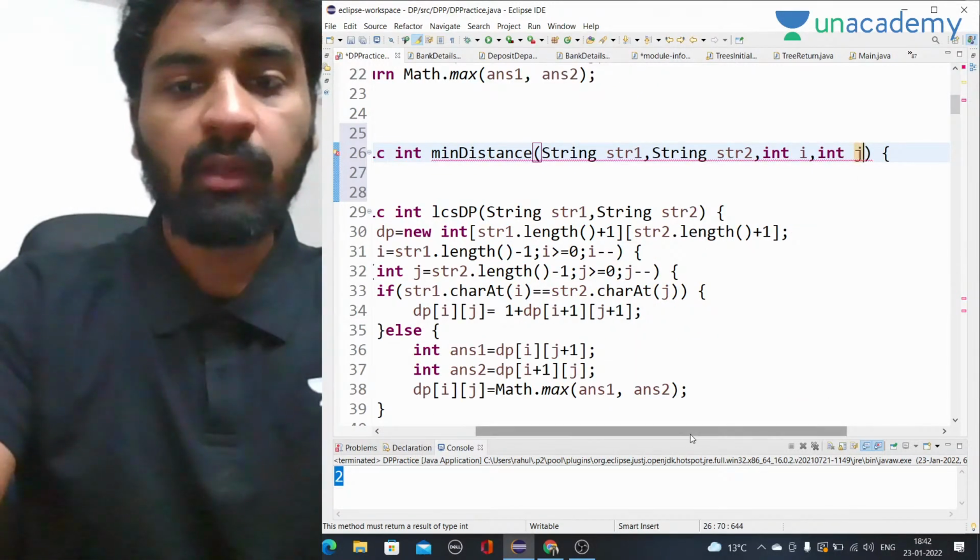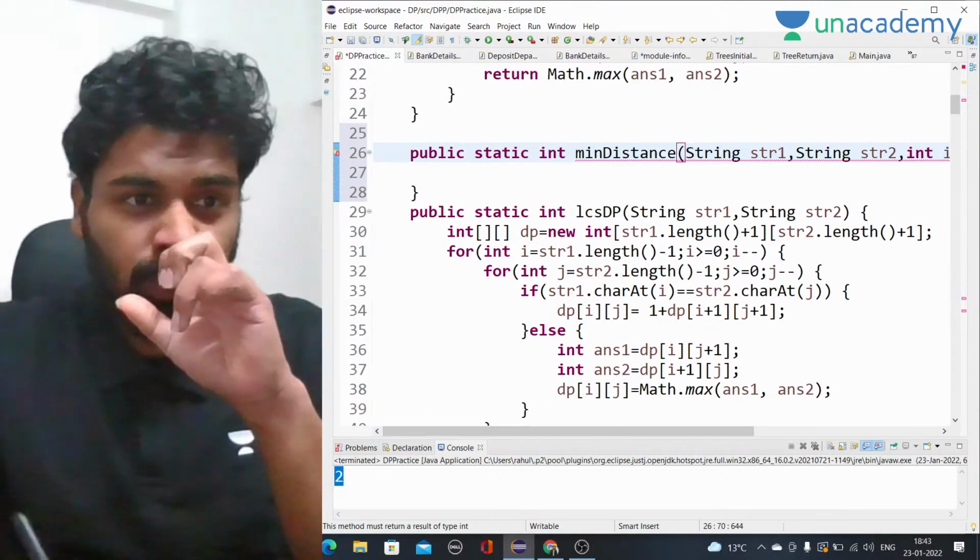And the base condition, let me tell you about the base condition as well. What will be the base condition?